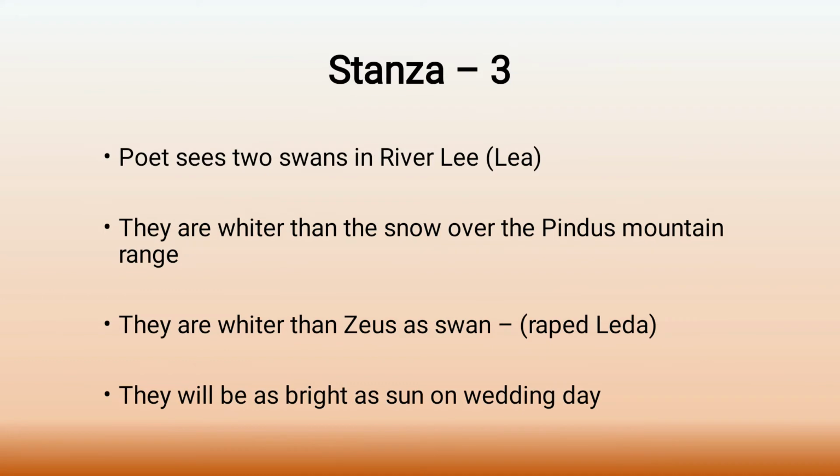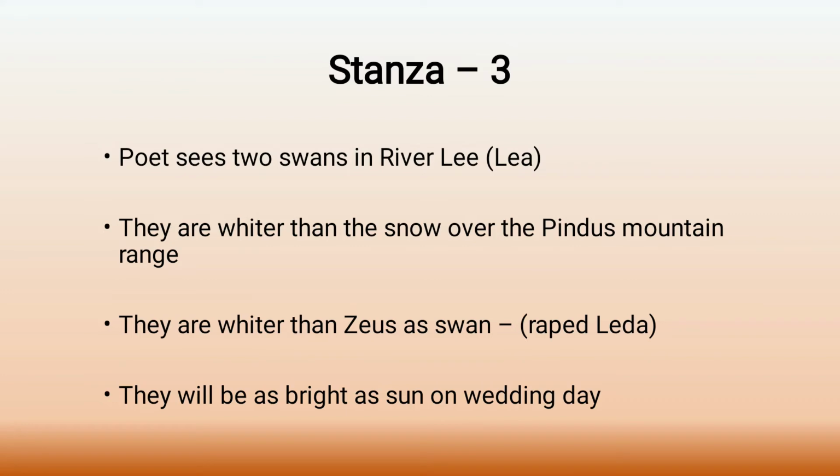Moving on, in the third stanza the poet sees two swans in the River Lee. River Lee is a side river of the River Thames, and now its spelling is Lea, while in the poem it is given as Lee.